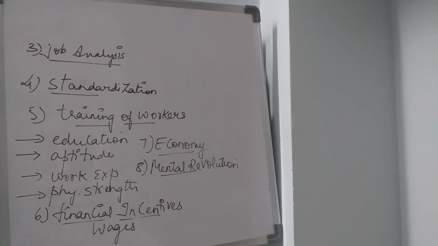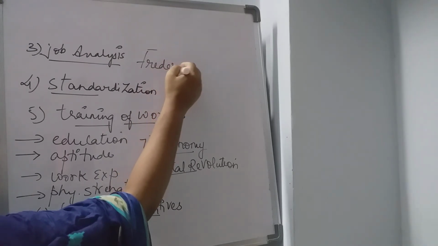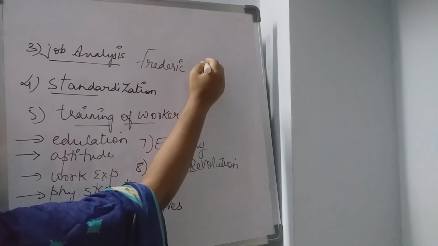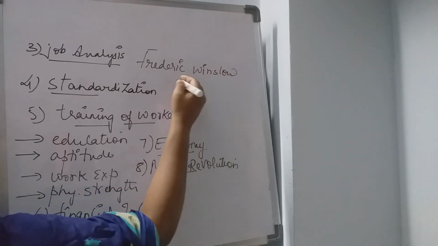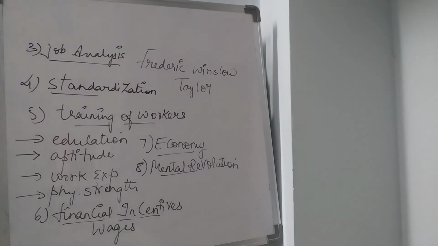features of this. The person Frederick Winslow Taylor has actually proposed all these 8 different kinds of features of management, that is, principles of management, and this is a very important thing.